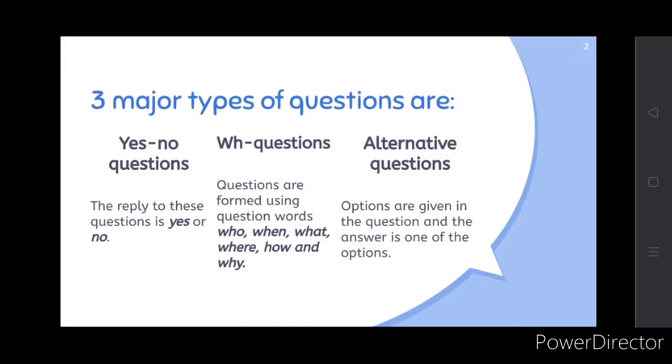And third, alternative questions. Yes no questions, the reply to these questions is either a yes or a no, or it can be called a close-ended question also. WH questions are formed using question words who, when, what, where, how and why. This I think we all are aware of. Alternative questions give options. That means in the question itself there are two options. So the answer has to be any one of the options. For example, would you like to watch TV or chat online? So it's either of it.